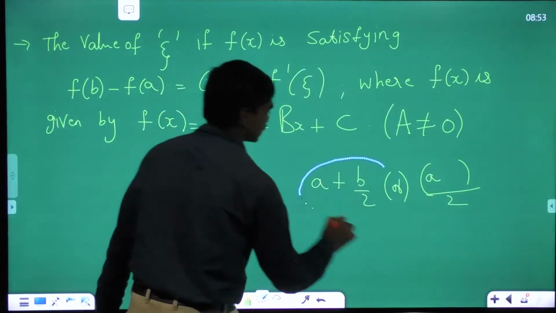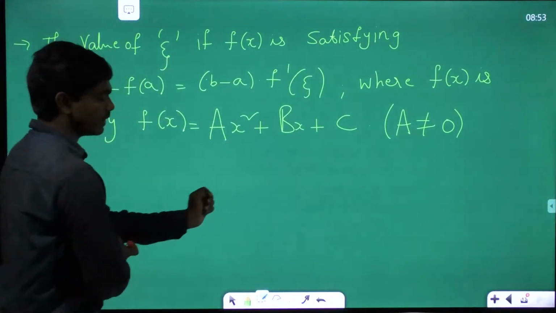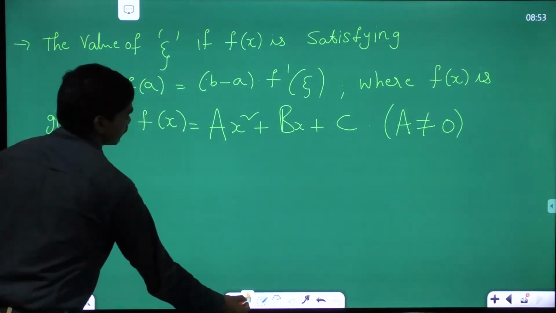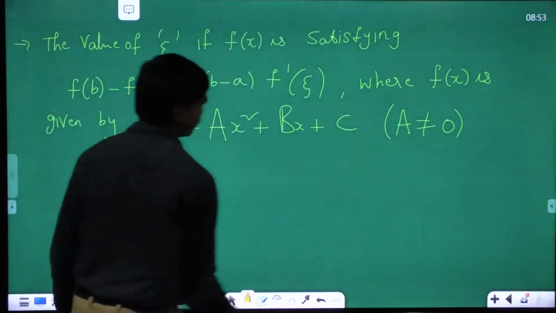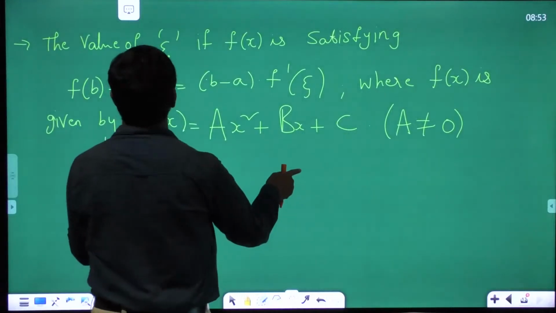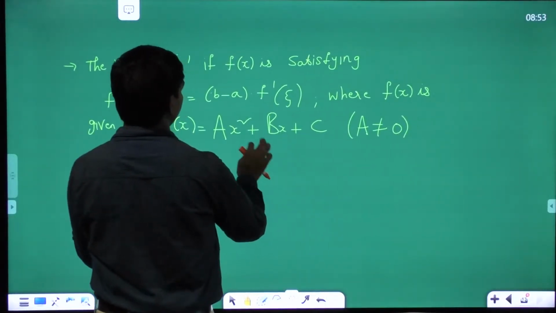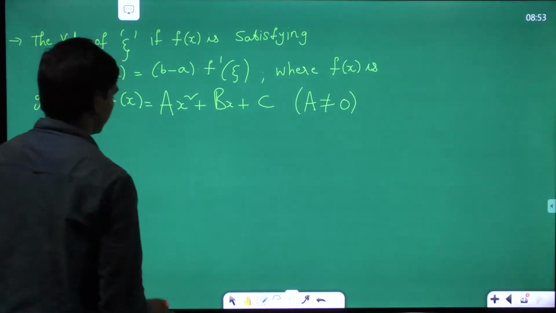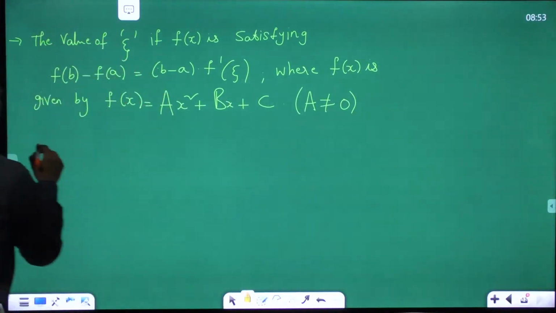So let us try to see this. A plus b whole divided by 2. Correct? So see here, I'll be solving this question now. And for solving this question, let me make this screen a bit low. I hope you can still see the things very clearly here. Okay, so see here, I'm solving this.